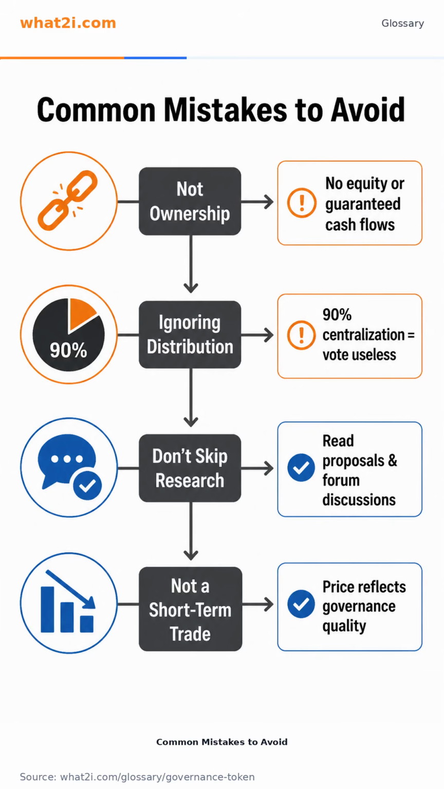Governance tokens are not ownership. They don't give you equity or guaranteed cash flows. Ignoring token distribution is risky, because if 90% of tokens are held by a few people, your vote becomes meaningless. And remember, this is not a short-term trade. The price reflects how well the governance actually works, so always read proposals and join forum discussions before voting.